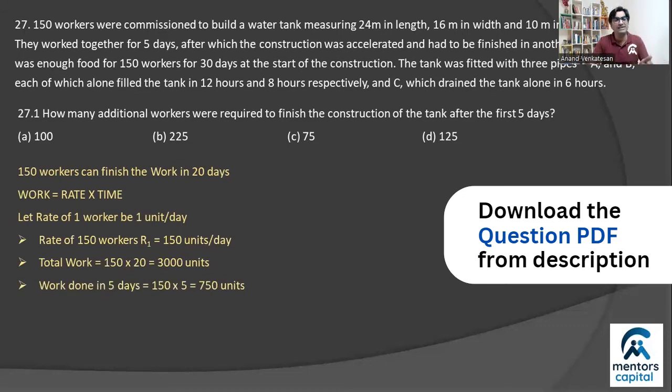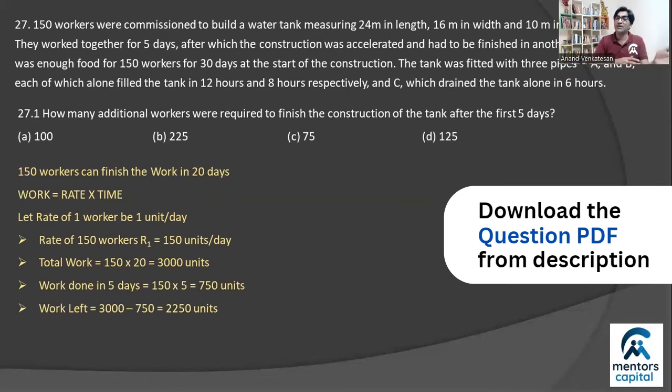So in those 5 days, first 5 days actually, how much work was done? Well, it should be 150 times 5. That's 750 units, right? So this much work is complete. Obviously, subtracting from the total, you'll get the amount of work left. That's 2,250 units.